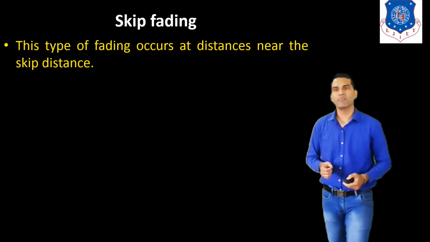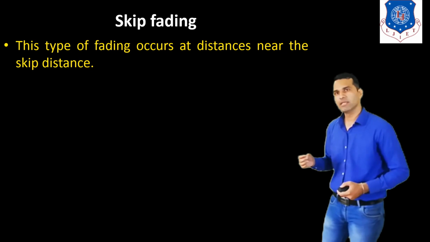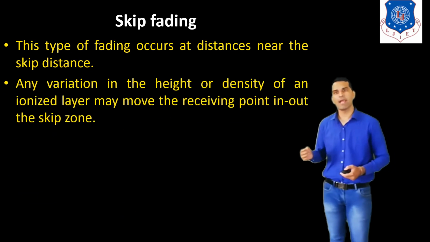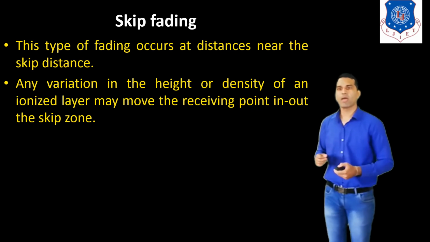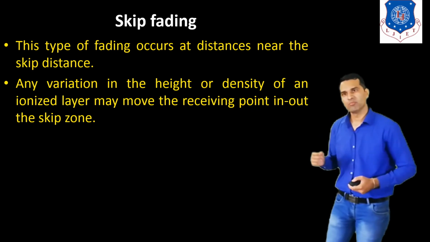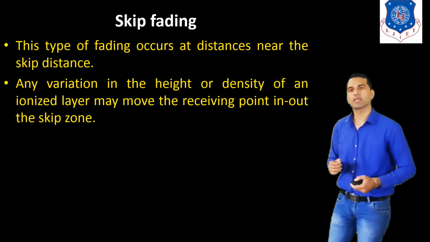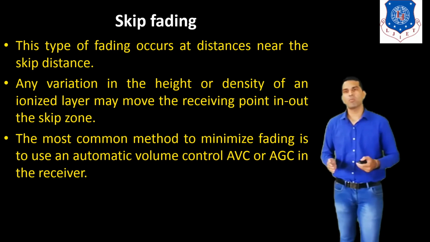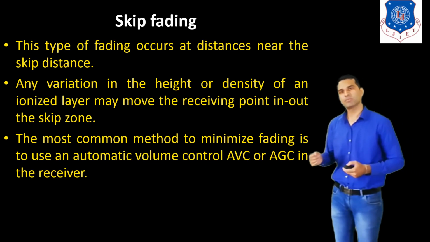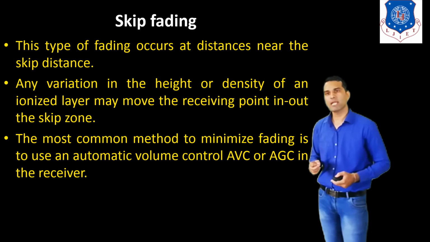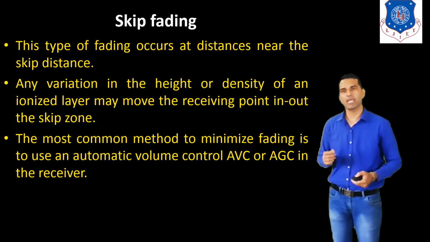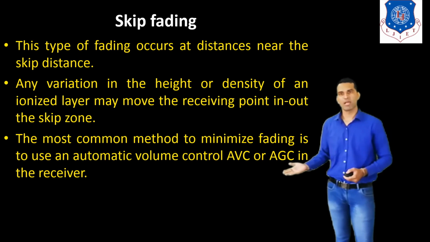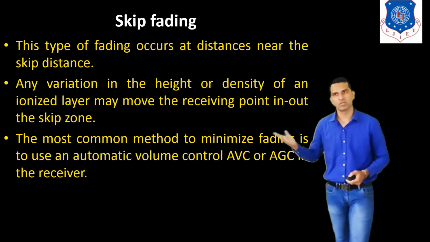This type of fading occurs at a distance near the skip distance. Any variation in the height or density of the ionized layer may move the receiving point in or out of the skip zone. The most common method to minimize this fading is to use automatic volume control, that means AVC or AGC, in the receiver. By using this we can reduce this fading.